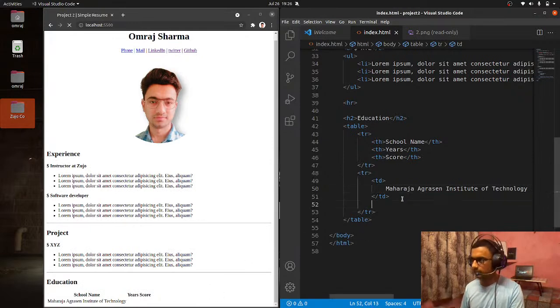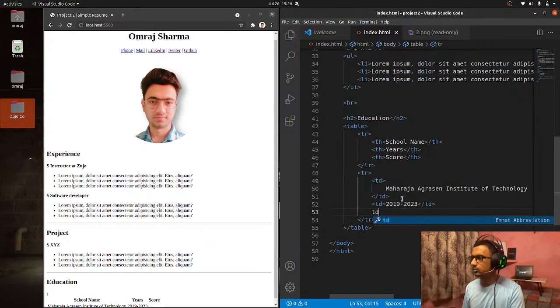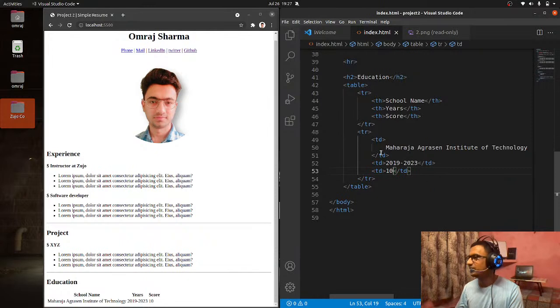Next thing that I'm going to have is table data. Next thing is the year. So I joined from this to 2023. Next we are having the table data, which has the score, and the score that I have is, for example, 10. That is not true, but for the sake of teaching purposes we are going to use these kinds of things.